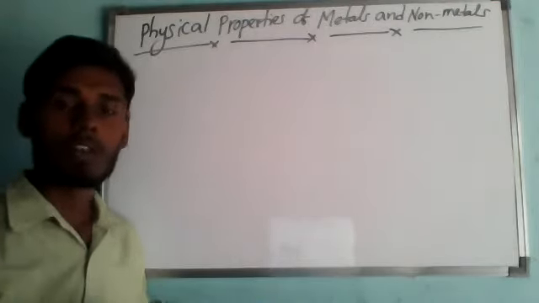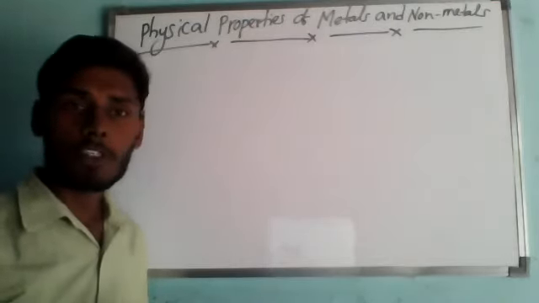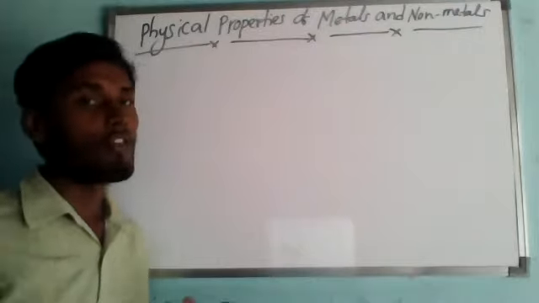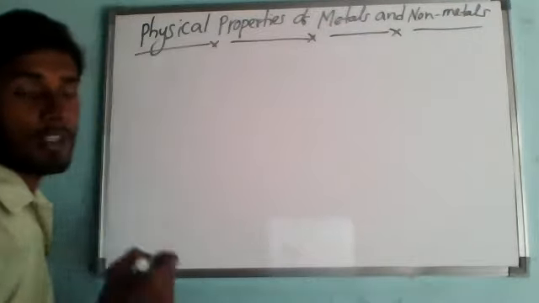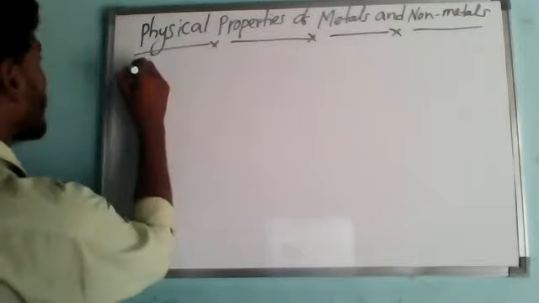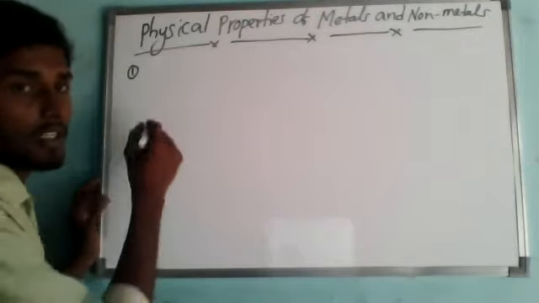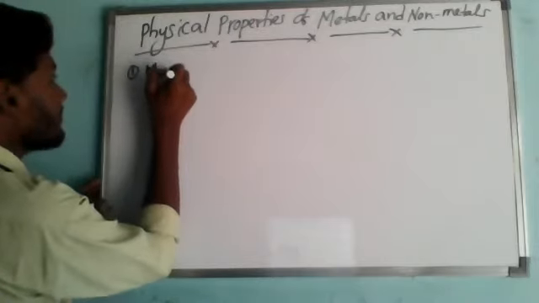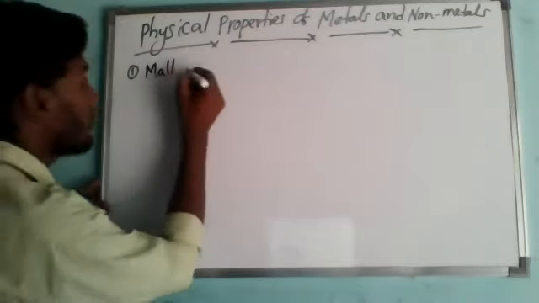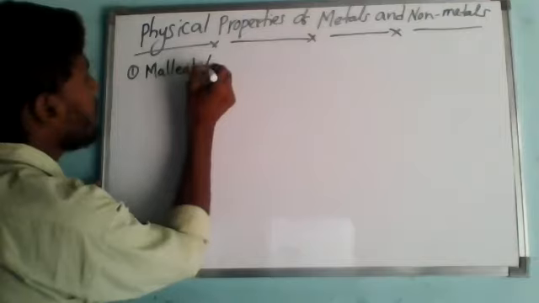Which one is an exemption? That is most important. The most important physical properties of metals and non-metals: let me come to malleability. It is not only for metals or only for non-metals; for both, I am keeping the heading at a time. If you want, you can write it separately also.